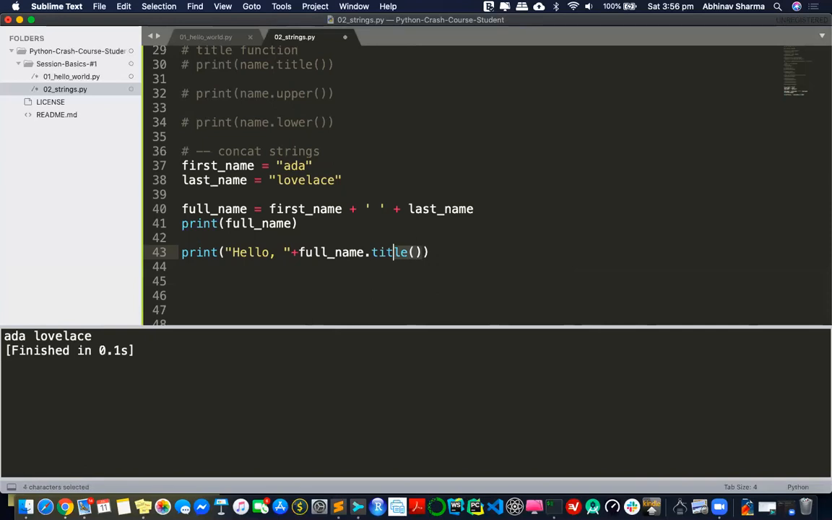So I still have those properties with me. I can still call title, right? And then I can say this. So hello, and automatically, even while running this inside print, it converts this into a capital L, and then prints it all out. So in one line, I've done a lot of code.